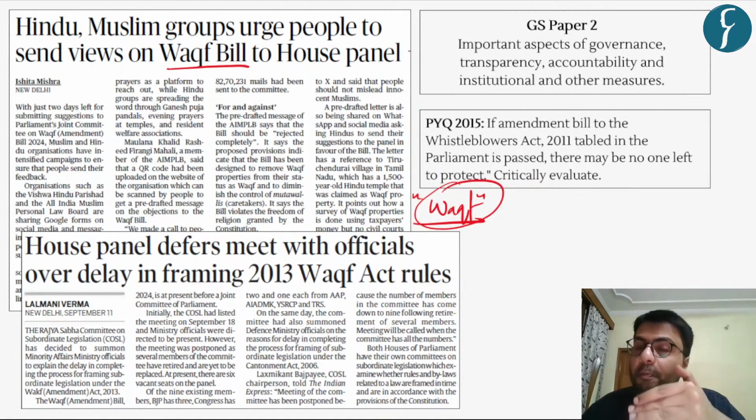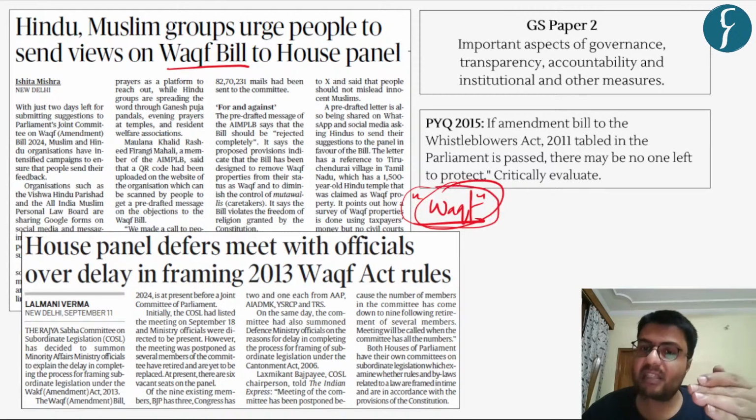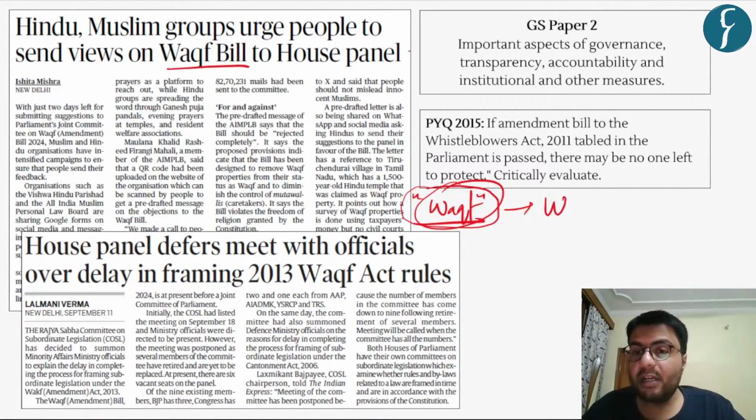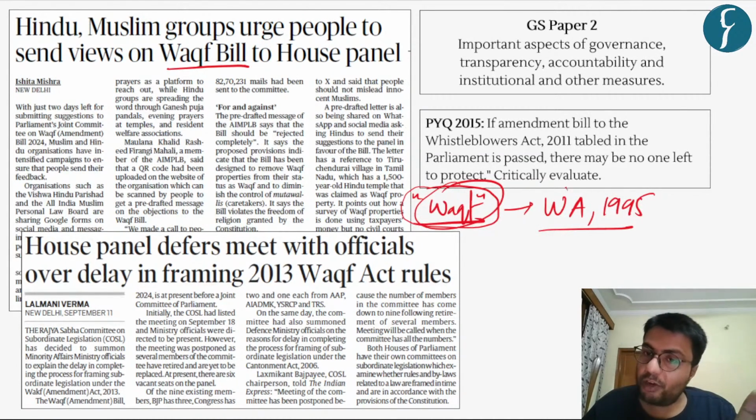Once a property is designated as a Waqf property, it continues to remain a Waqf property for the remainder of time. Now, the regulation of these Waqf properties is primarily done by the Waqf Act of the year 1995, and the administration and regulation of the property are done under this act.